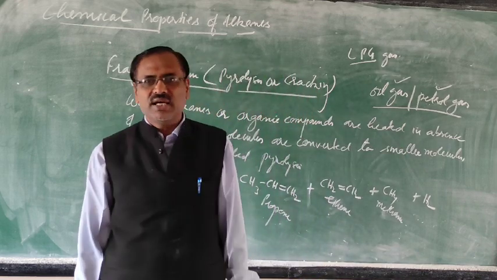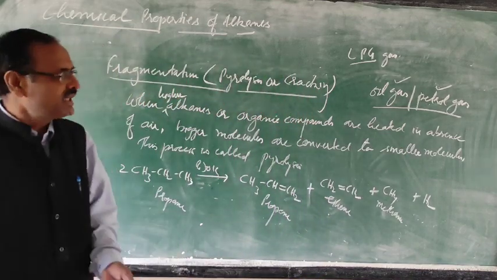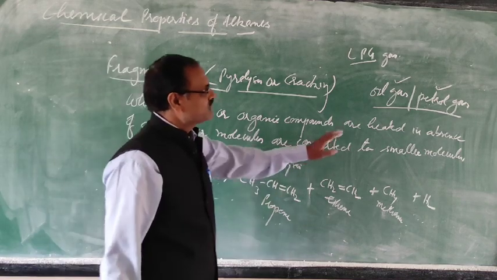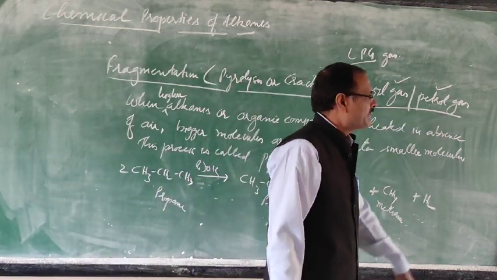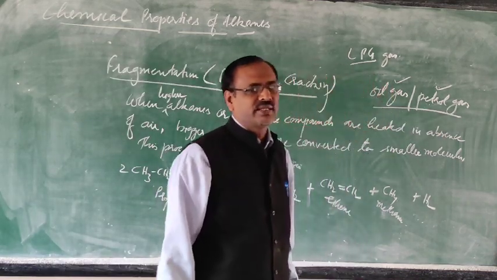By the process of cracking, kerosene is required for preparation of oil gas, and petrol is required for preparation of petrol gas.